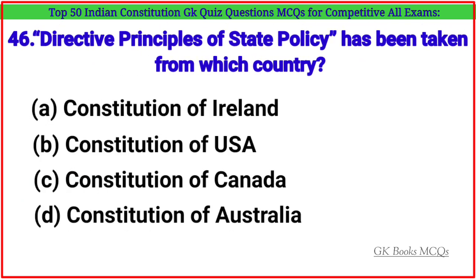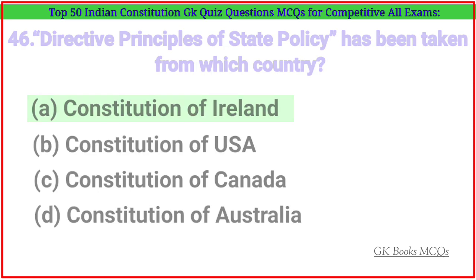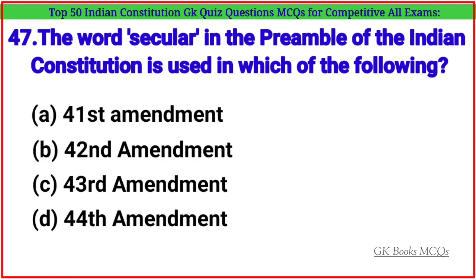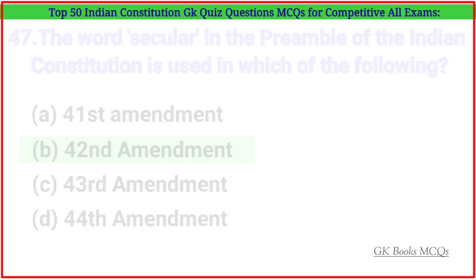Question number 46. Directive Principles of State Policy have been taken from which country? Correct answer is option A, Constitution of Ireland. Question number 47. The word secular in the preamble of the Indian Constitution was added by which of the following? Correct answer is option B, 42nd Amendment.